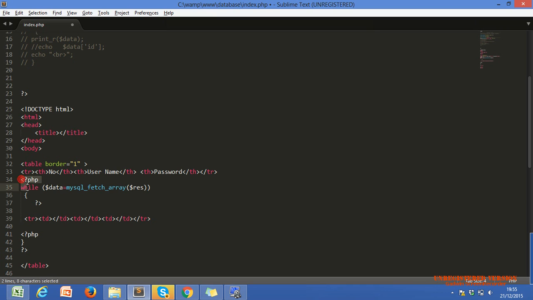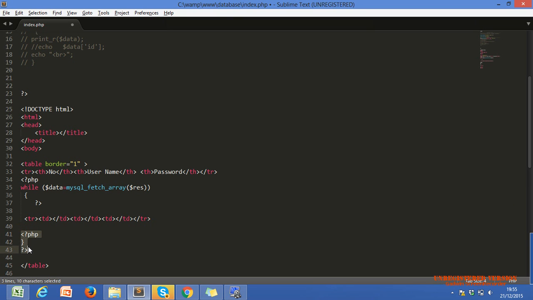We use the start and condition of the while loop within one PHP tag, and this part is not in a PHP tag. After this is the end of the loop within another PHP tag. Okay, Nazar? What have I done? Did you get the point? This is a start with the condition of the while loop, and this is the end of the while loop.